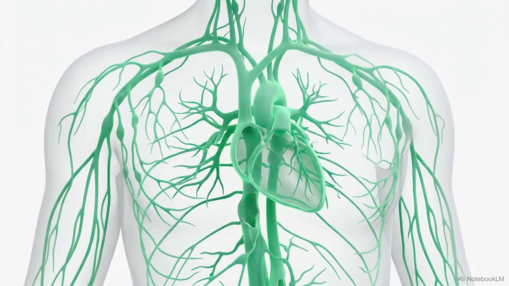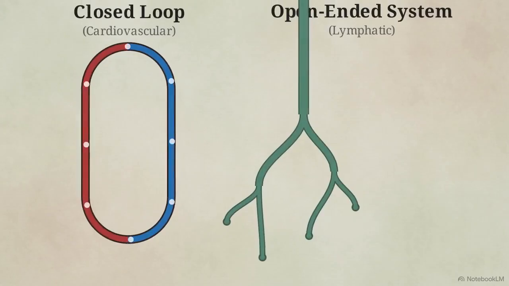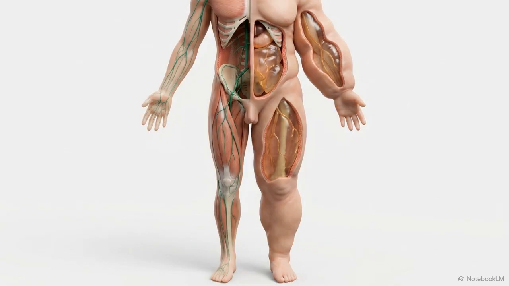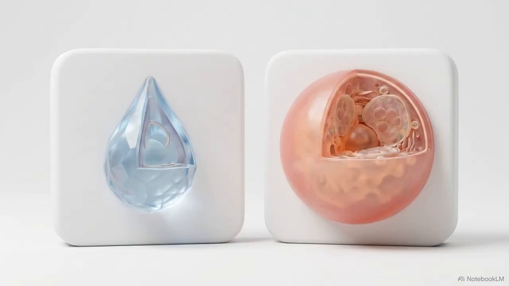To manage this deficit, the body relies on the lymphatic system. It is an open-ended, parallel circulatory matrix designed specifically to recover this lost fluid and, in the process, use it for constant immune surveillance. Without this secondary network constantly sweeping the tissues, the human body would rapidly face 2 fatal outcomes: severe cardiovascular volume depletion and massive tissue swelling.